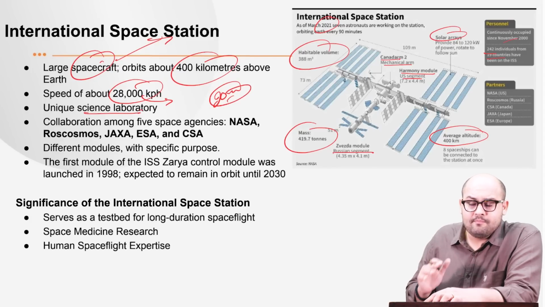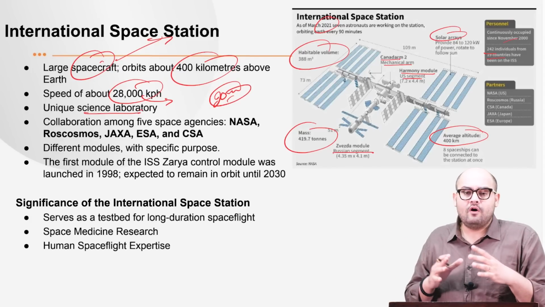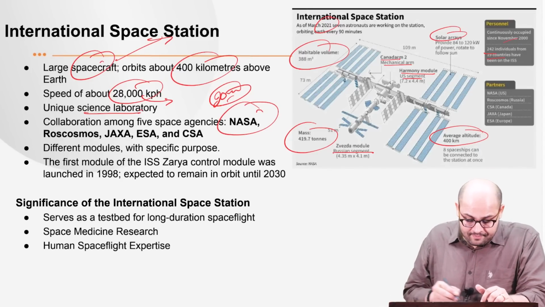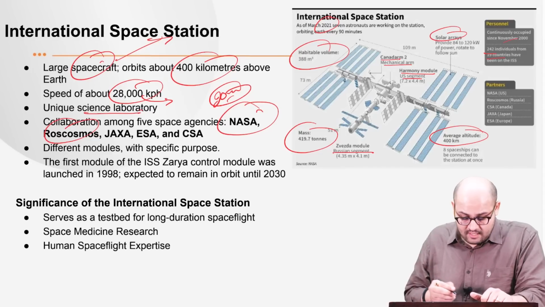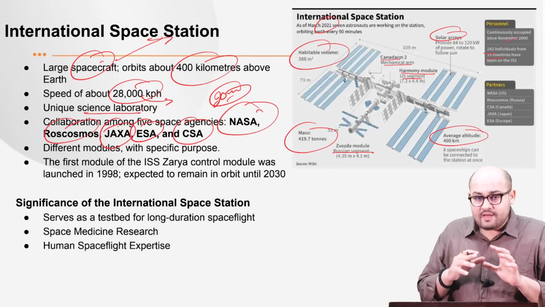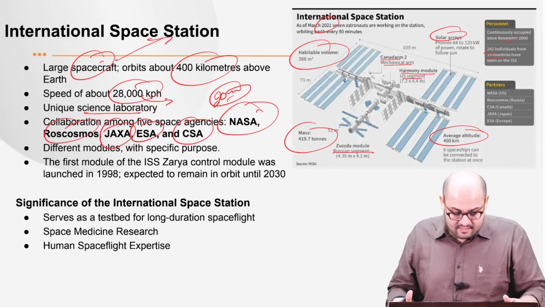Now this becomes important. It is a collaborative work of almost 5 space agencies. So we have NASA, that is from the US. Then we have Roscosmos, that is from Russia. Then you have the Japan Space Agency. Then you have the European Space Agency. Then you have the Canadian Space Agency, right? So it is a collaborative effort of all these space agencies.